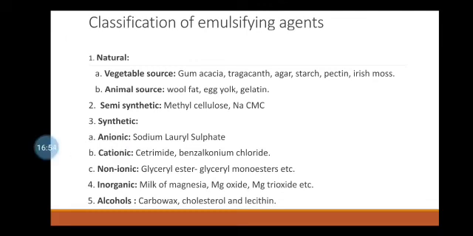Another one is the cholesterol. In this category, cetyl alcohol, stearyl alcohol, cholesterol, and glyceryl monostearates are used to stabilize the emulsion. They are used only with some other emulsifying agents. And lecithin, which forms O/W type of emulsion, is rarely used as an emulsifying agent because it darkens in color when exposed to light and gets easily oxidized.